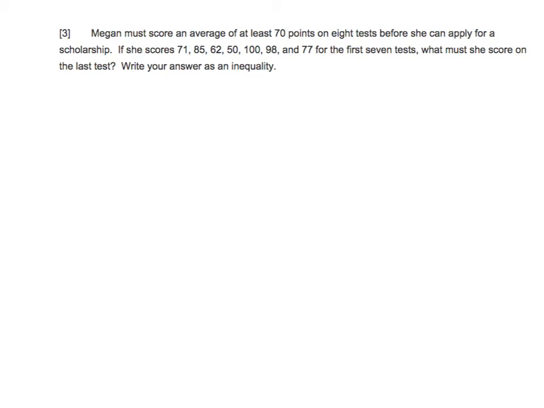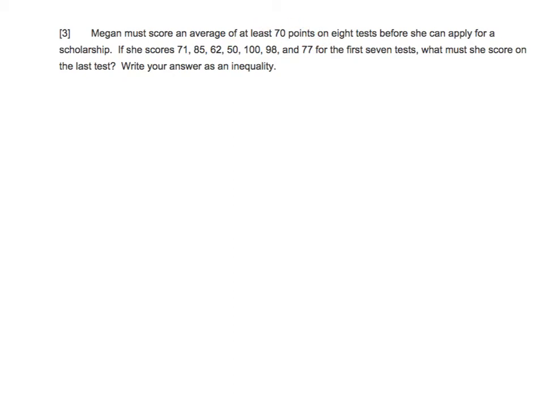This one says, Megan must score an average of at least 70 points on 8 tests before she can apply for a scholarship. She scores 71, 85, 62, 50, 100, 98, and 77 for the first 7. What must she score on the last test? So one of the things we have to look at is the average has to be at least 70.